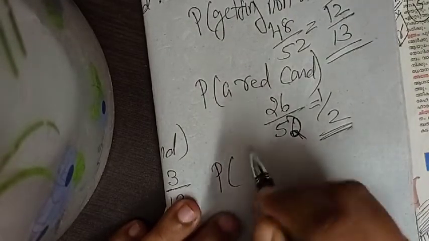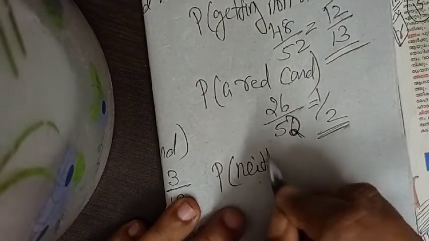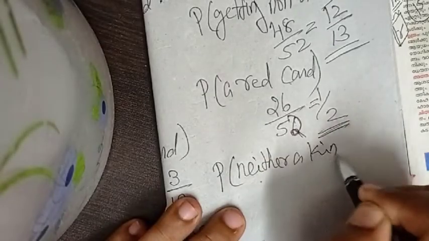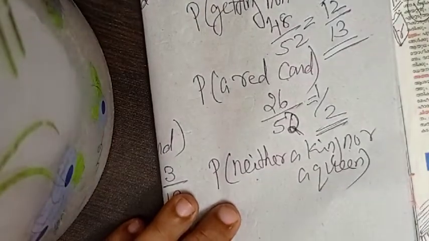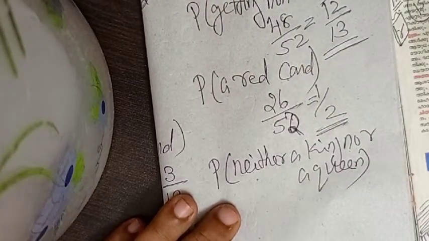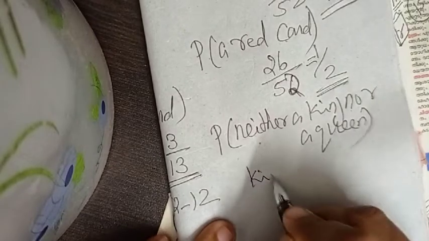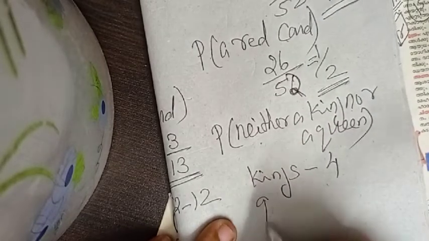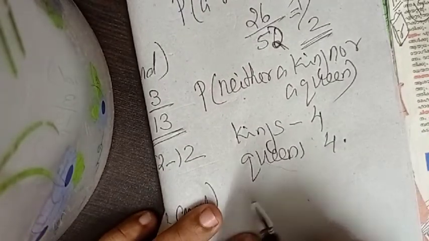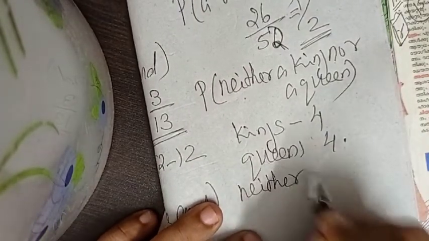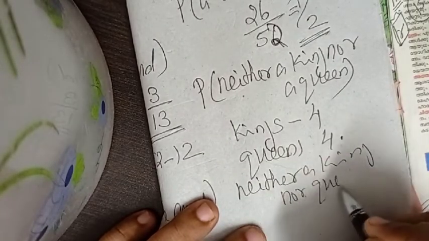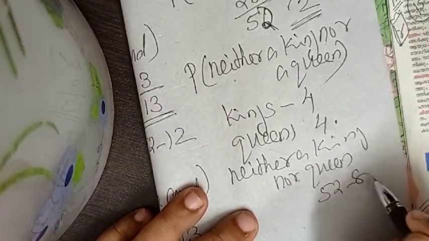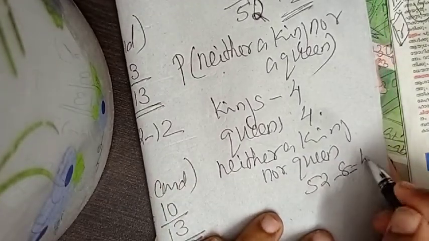One more question. Probability of neither a king nor a queen. How many kings? 4 kings. How many queens? 4 queens. Therefore, neither a king nor a queen is 52 minus 8, that is equal to 44.